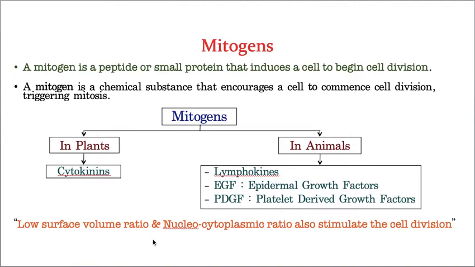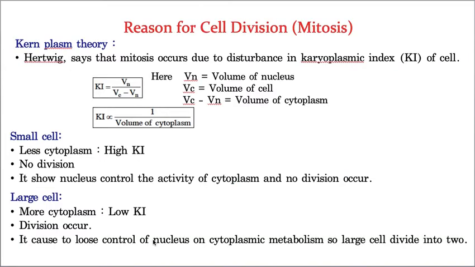Now let us take one more topic: reasons for cell division. Why does cell division take place? To explain this, there is a theory called the Kern-Plasm theory, proposed by Hertwig. Hertwig says mitosis occurs due to disturbance in the karyoplasmic index of the cell.